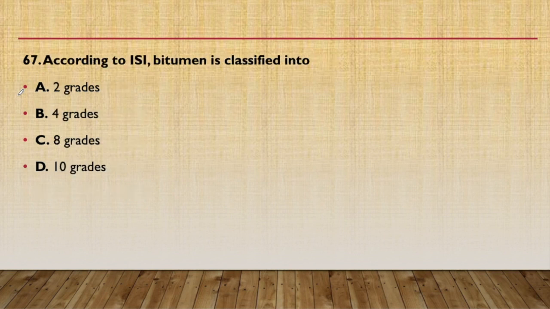67th question. According to ISI, bitumen is classified into how many grades? 2 grade, 4 grade, 8 grade, or 10 grade? So the answer will be D, that is 10 grades.